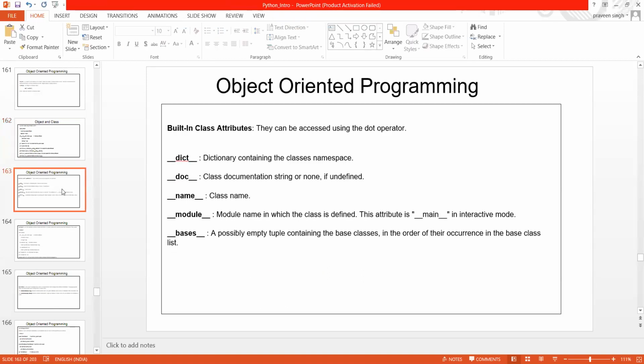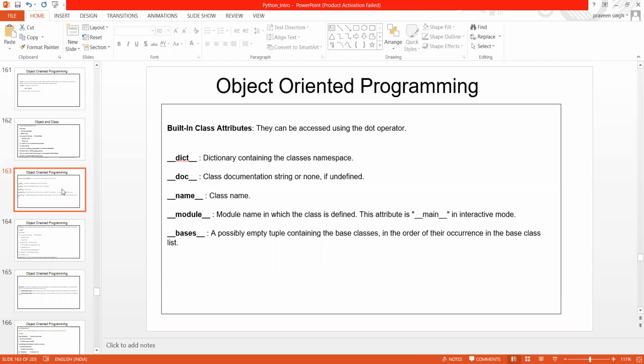Built-in class attributes. So what exactly are built-in class attributes? Built-in class attributes can be accessed using the dot operator. If I write underscore underscore dict underscore underscore, that is nothing but the dictionary containing the class's namespace.